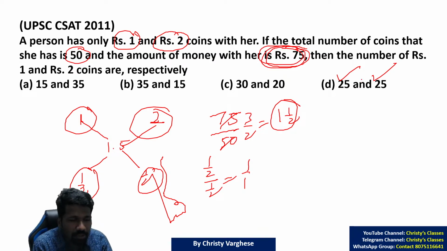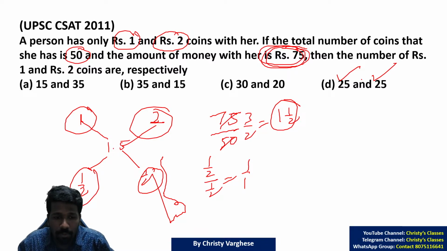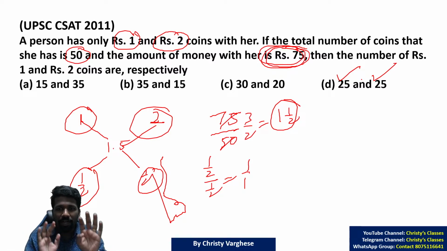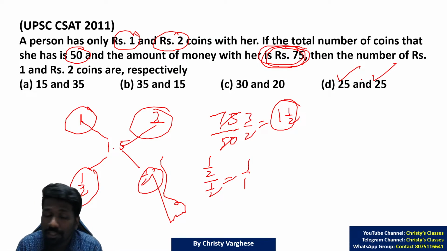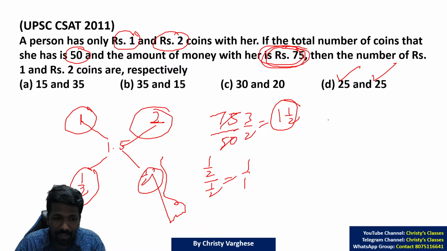As I told, in this question this method is not necessary. Putting options into the question is also fine, or the iteration technique is also fine. I have told you about the iteration technique in one of the previous lectures in this playlist. Today I am limiting our discussion to the alligation trick, but the alligation trick is also useful here.